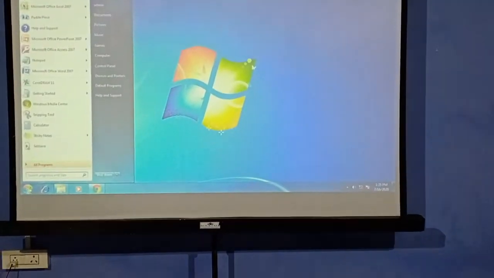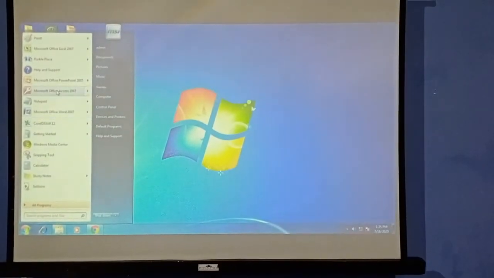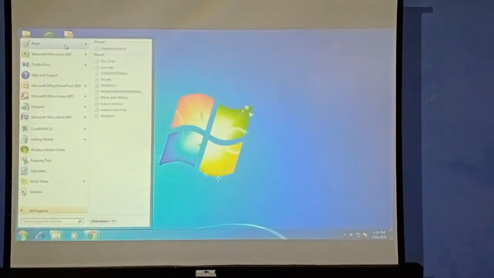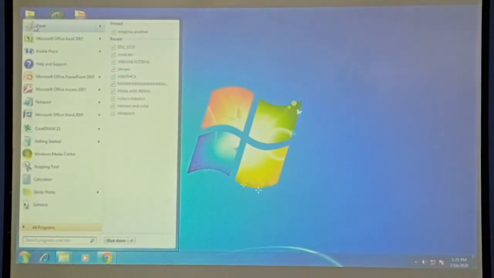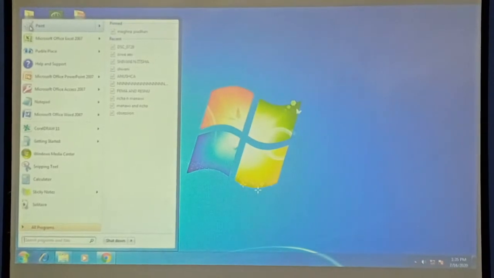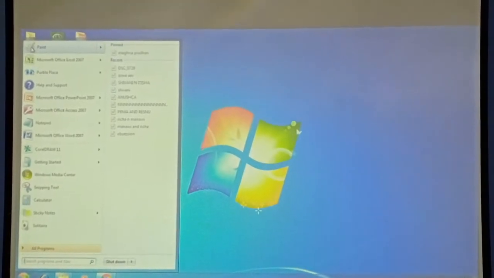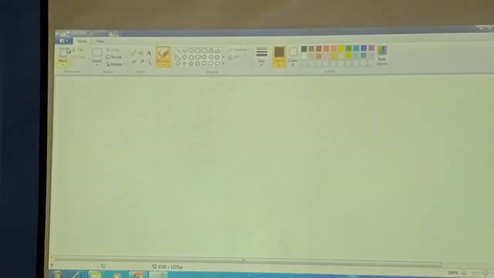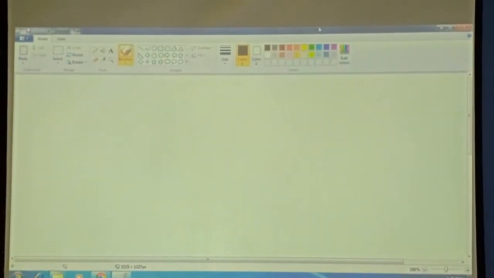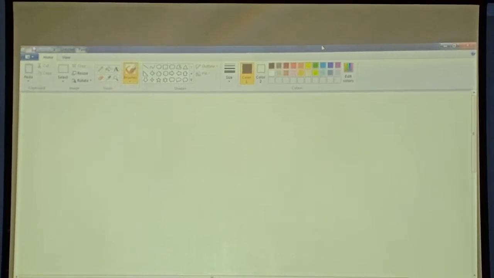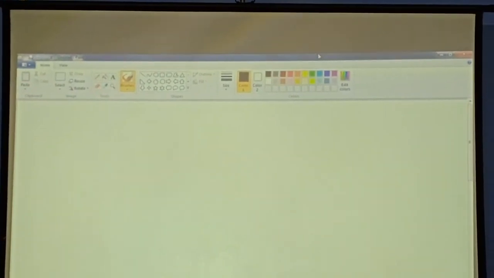I'll click here and I'll take my cursor up, and can you see here the icon which represents paint? Here is one brush and some colors are showing. Without the name also you can understand that it is a paint program. Click on it and this program is open on your screen. So this kind of operating system is known as graphical user interface.